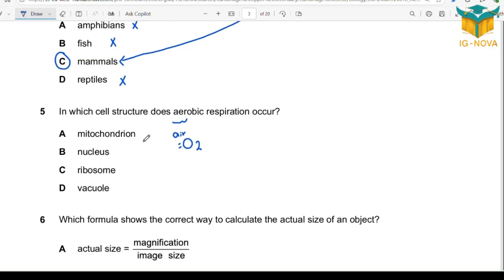So the answer is mitochondria. What about the nucleus? Nucleus is to store genetic material. What about ribosome? Protein synthesis. What about vacuole? To store water, mineral ions, pigments, and such. So this is out, not aerobic respiration. This is out, not aerobic respiration. This is also out, not aerobic respiration. So question 5, option A is correct.